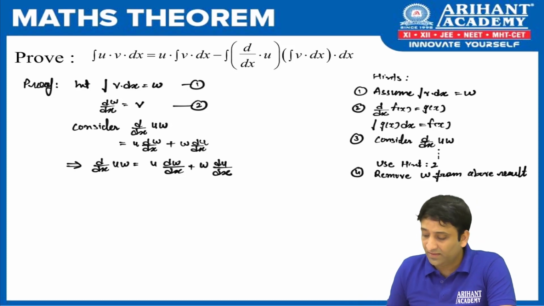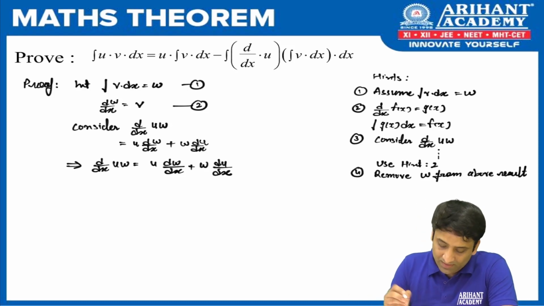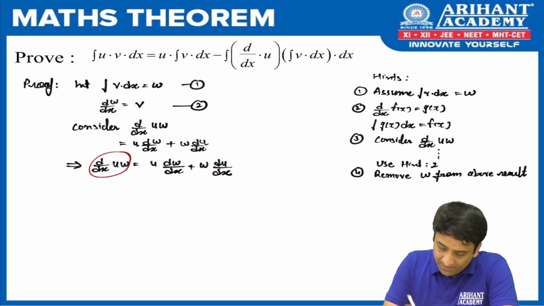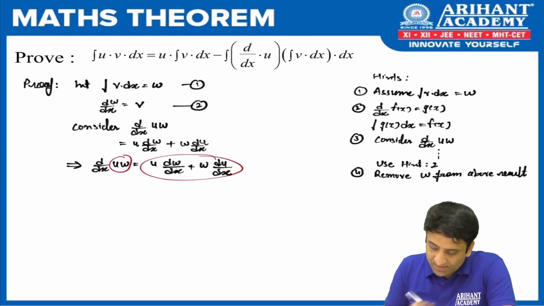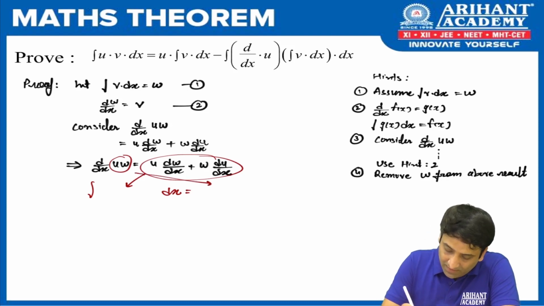Now if you see the third hint, at the end we need to use hint number 2. What does hint number 2 say? It says use primitive definition. So just see how I'm reading this particular part. The derivative of this is this. I repeat, the derivative of uw is this. Then according to the rule, the integration of this part with respect to dx should be this. So let us rewrite that particular part here.